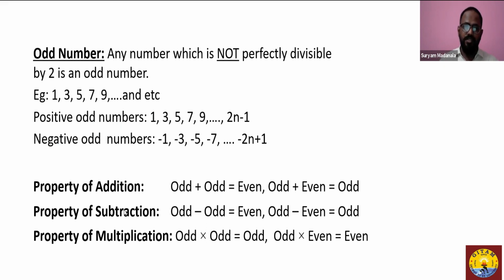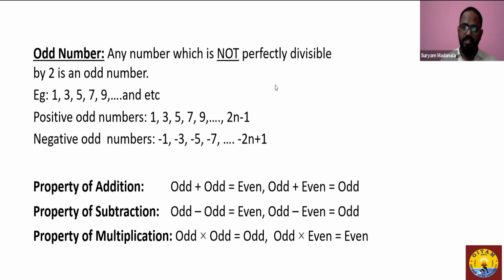Equally, we also have a few properties on the odd numbers, namely property of addition, property of subtraction, and multiplication. Let me focus a little more on this, on a combination of odd and even together also. When you add an odd number and an even number, it always results in an odd number. Similarly, when you subtract an even number from an odd number, it always results in an odd number. And when an odd number is multiplied by an even number, it always results in an even number. You may never know when these properties will come into use. And one more important thing over here is you don't need to really mug up all these properties. You can simply plug a few values into any variable, check what the results are, and go with the same property.